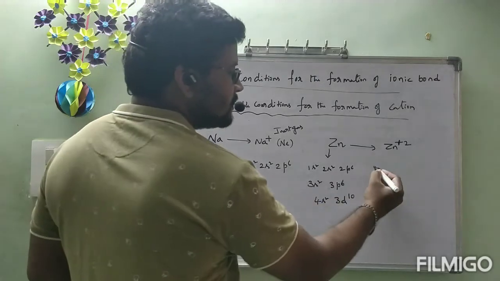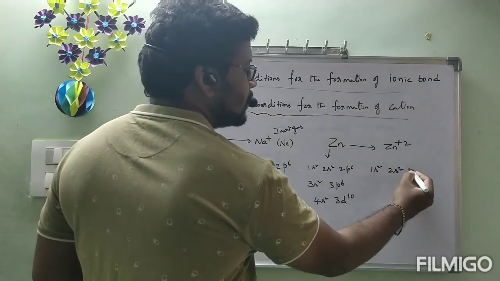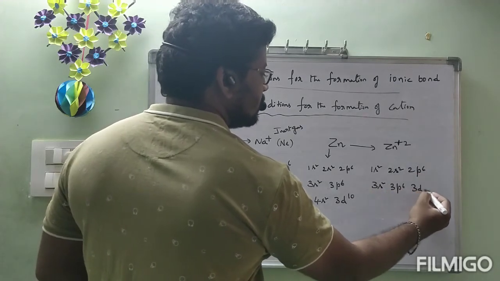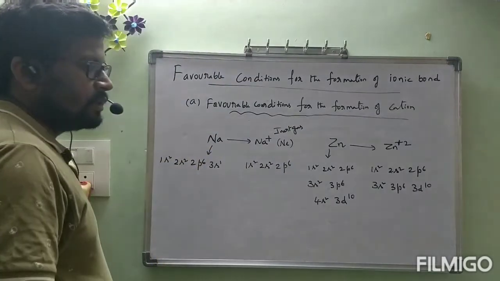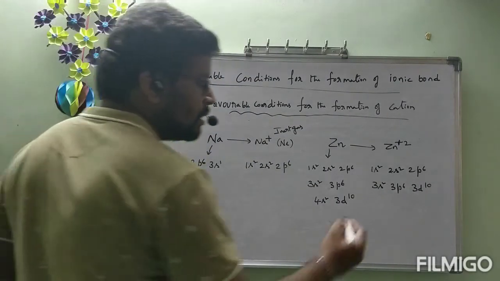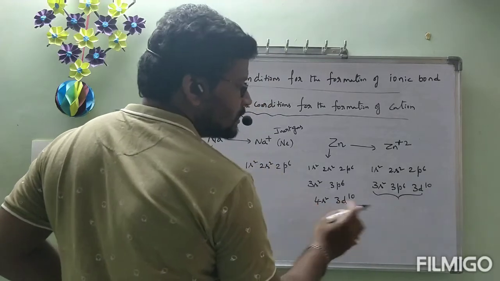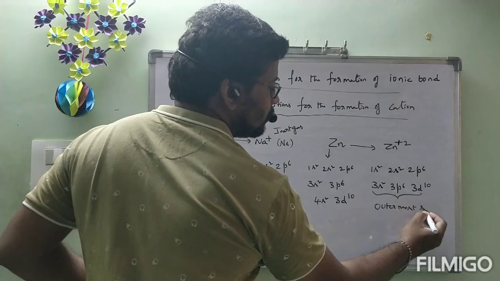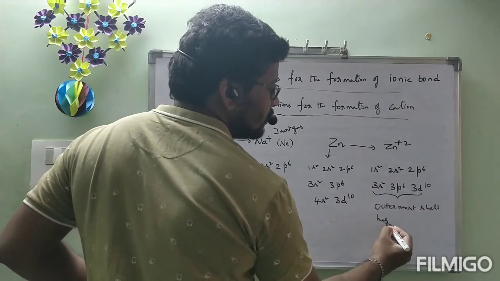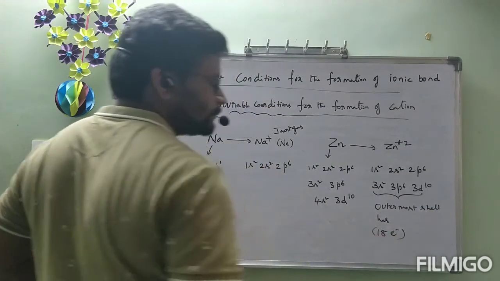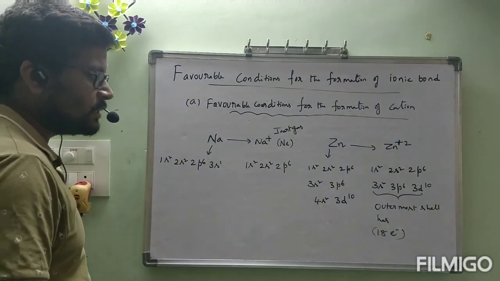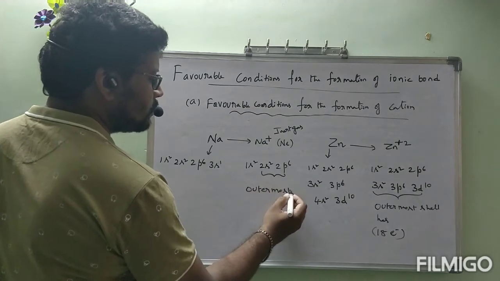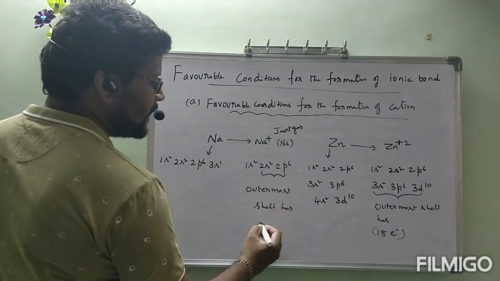Then the electronic configuration of Zn plus 2 is 1s2, 2s2, 2p6, 3s2, 3p6, 3d10. Next, after the fourth shell, what is the outermost shell? Third shell. Here the outermost shell has 18 electrons. In Na plus, the outermost shell has 8 electrons.